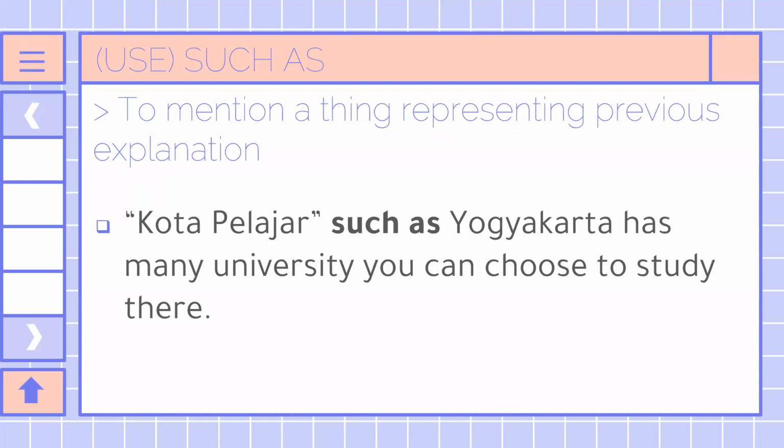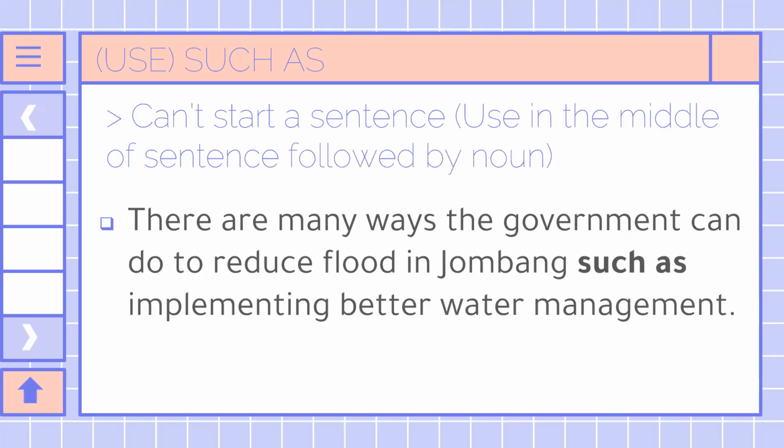Next is to mention a thing representing a previous explanation. The example is, Kota Pelajar such as Yogyakarta has many universities you can choose to study at. Next, "such as" cannot start a sentence, so "such as" is used in the middle of a sentence followed by a noun.